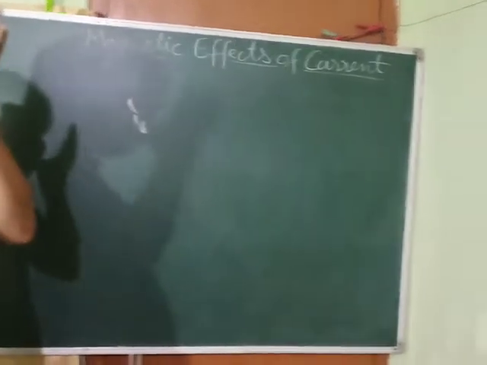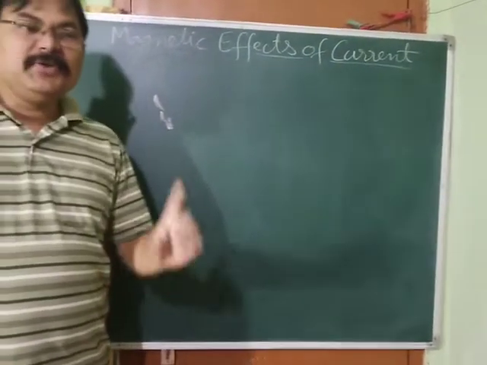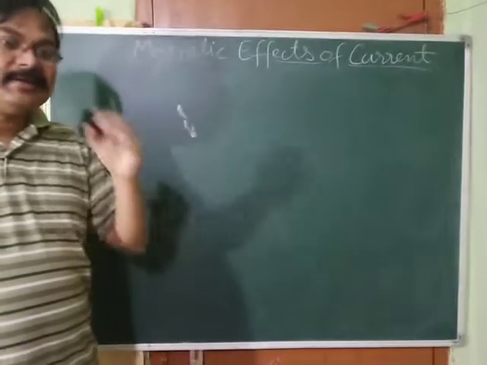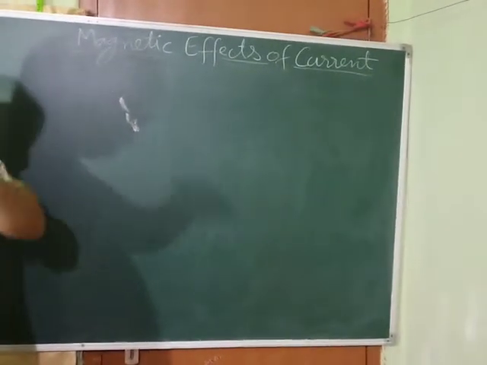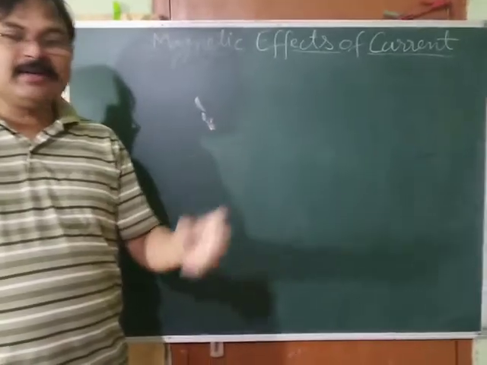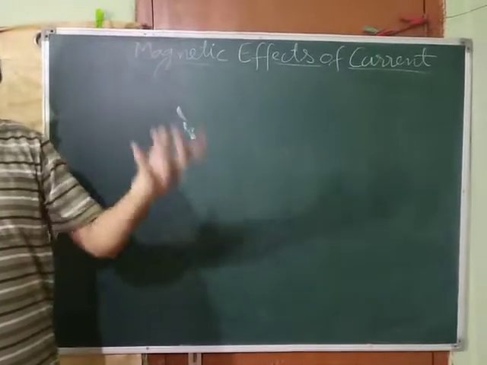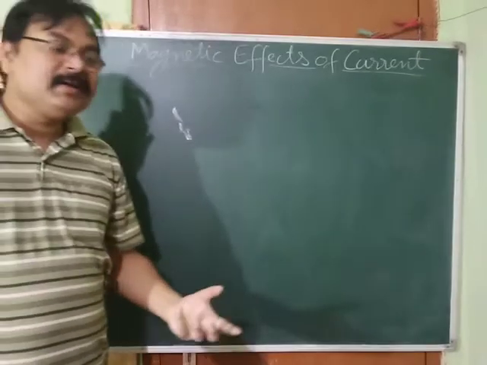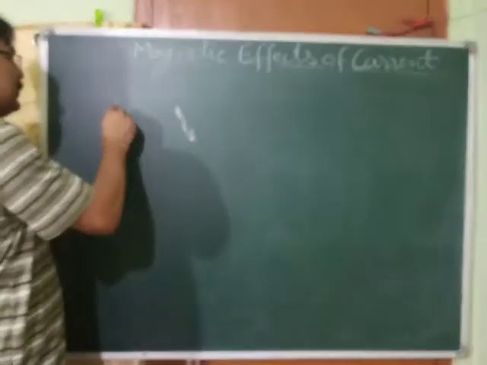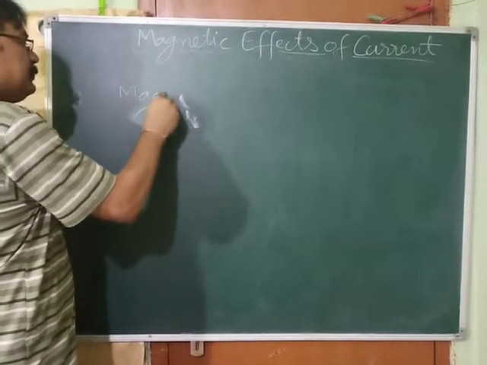And as all three are non-contact forces, we know that in the case of non-contact forces, a field is created. Like in the case of gravitation, a gravitational field is created by the Earth around it. In the case of charge, an electric field is created around it. In the case of a magnet, it creates a magnetic field. Okay. So our next heading is magnetic field.